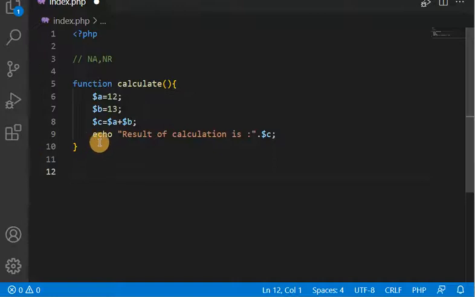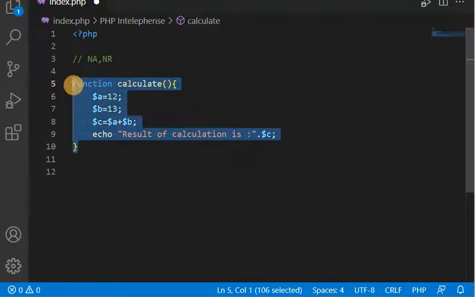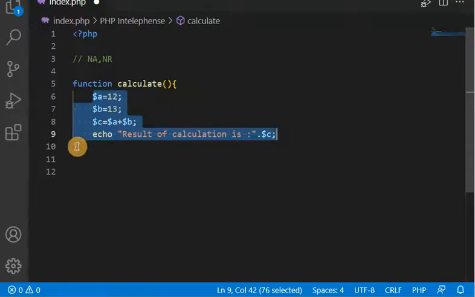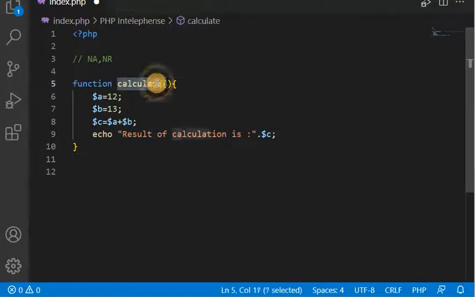Now this completes the definition of the function. You can see here, this is the function keyword, this is the name of the function, and this is the function body, or you can say the function scope. Now I'm going to call this method, because if we are not calling this method, it will not do anything.